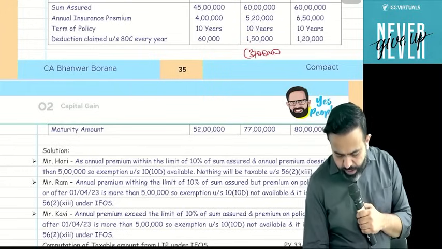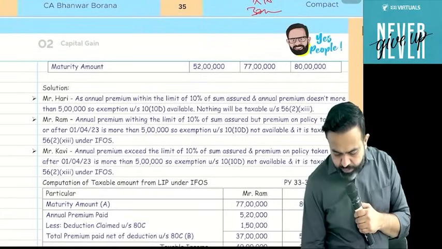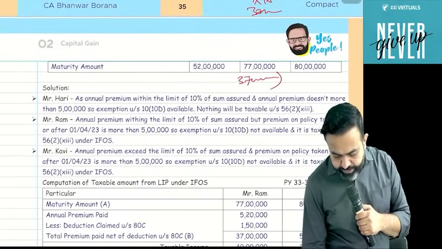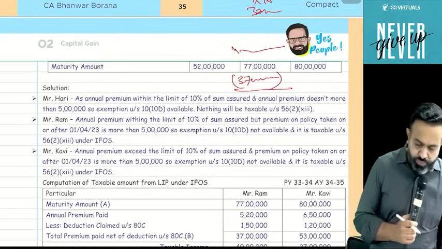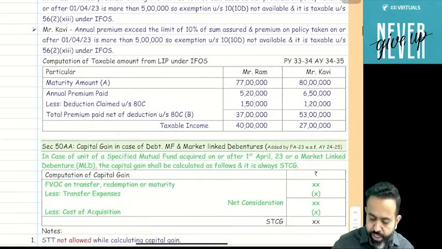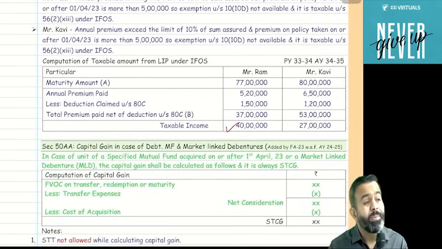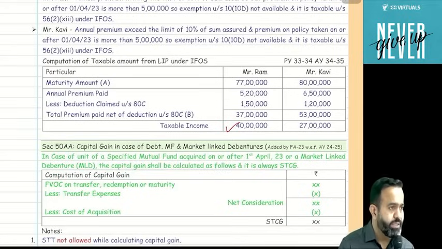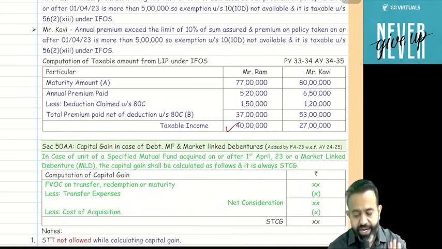3,70,000. Multiply by 10, so 37 lakh. So your maturity amount is 77 lakh minus 37 lakh. So only 40 lakh is going to be taxable under income from other sources. Means when you reduce the premium, you have to exclude from the premium any deduction claimed under Chapter 6A. So if any deduction is already claimed under Chapter 6A, that will not be considered in the premium here for calculating the net income component.